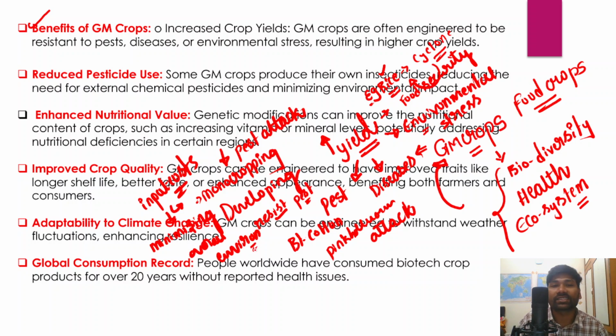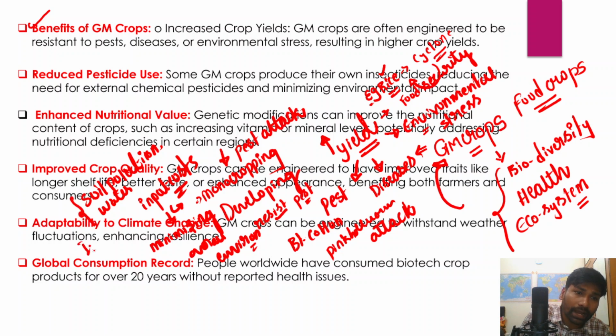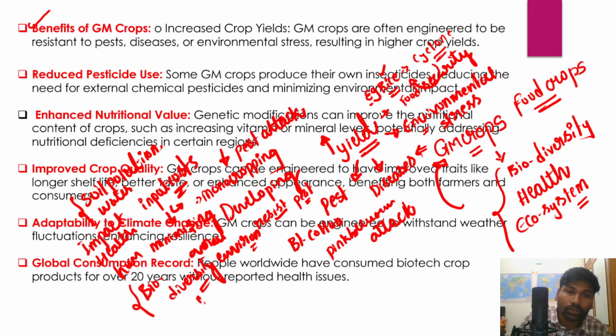Increased use of insecticides and pesticides results in soil pollution and water pollution, and it also impacts the health of humans and destroys the existing biodiversity, because these pesticides and insecticides are also harmful to beneficial microorganisms. So this is another major advantage of genetically modified crops.